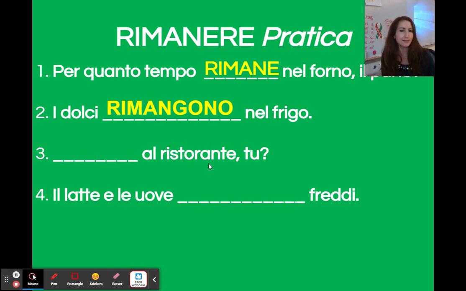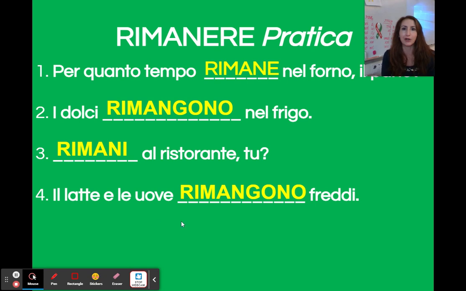Will you remain at the restaurant? Rimani. Tu here is at the end. All right, il latte e le uova blank freddi. The milk and the eggs blank freddi. Here, think about it in inglese. Instead of due nomi, instead of two names, we have two objects. Milk and eggs stay cold. Milk and eggs stay in the fridge. Milk and eggs are bought al supermercato. So it is rimangono.